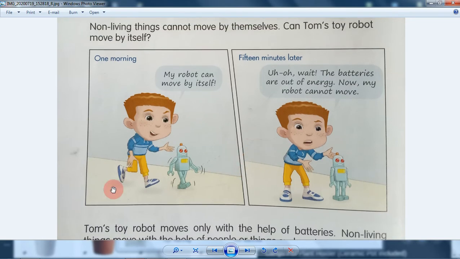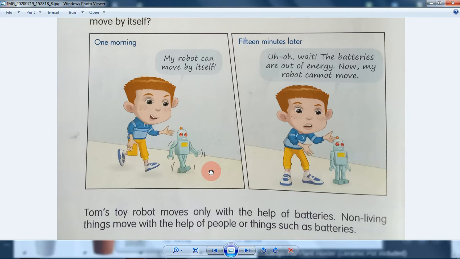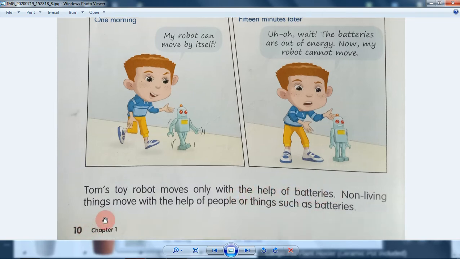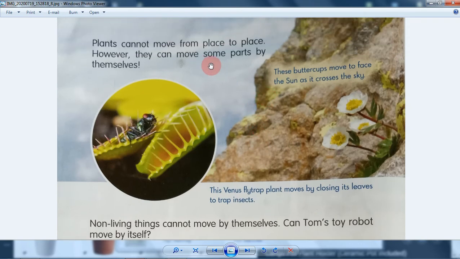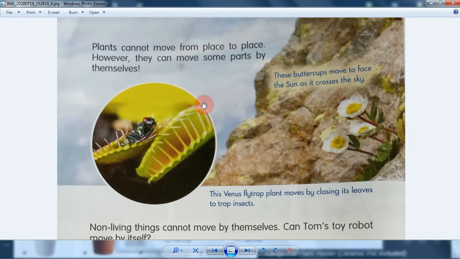And then look at this. So we cannot say that non-living things can move by itself, okay? Let's say that Tom's toy robot moves only with the help of batteries. Non-living things can move with the help of people or things such as batteries. So yeah, students, please take a note of it.